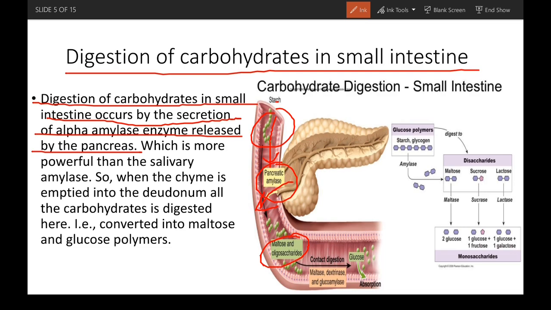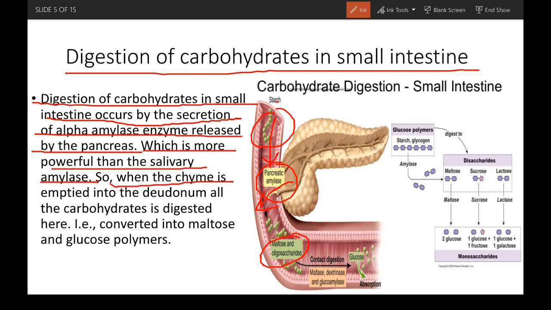Oligosaccharides mean small polysaccharides or small polymers of carbohydrates. So the starch is broken down, and we know that this pancreatic amylase is more powerful than the salivary amylase.